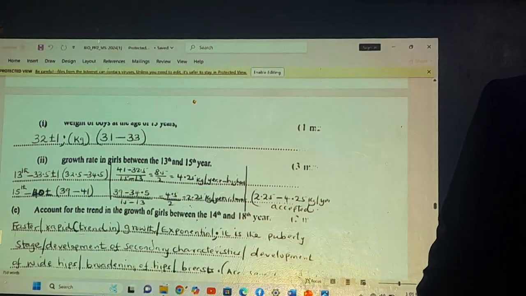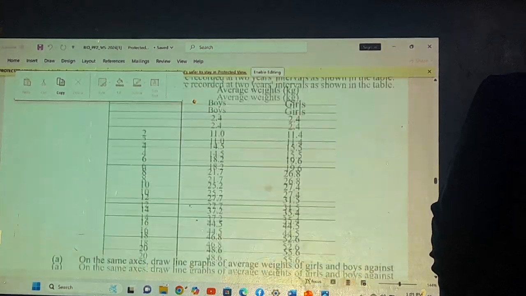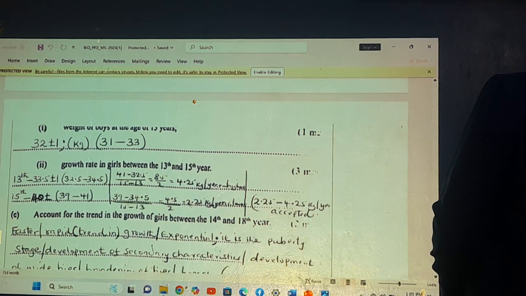From that point, let's respond to the questions. Weight of boys at the age of 13. Is it 13 or 15? 32. Let's check about 32, and we're checking about the weight of boys.